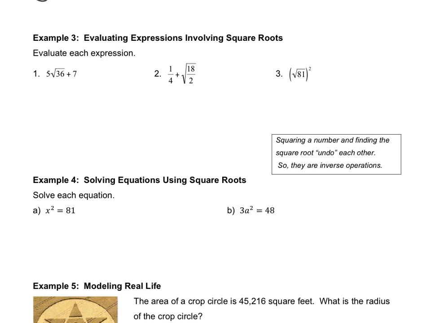So now we want to evaluate some expressions that have the square root symbol within them. Remember, when we're talking about solving things, we need to use our correct order of operations. So we're going to continue to think about GEMDAS. Remember, G is groupings, E is exponents.